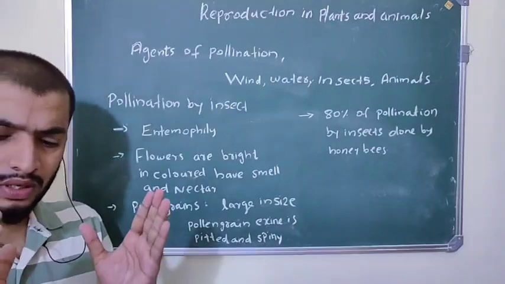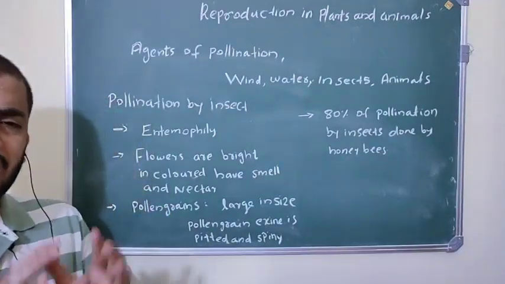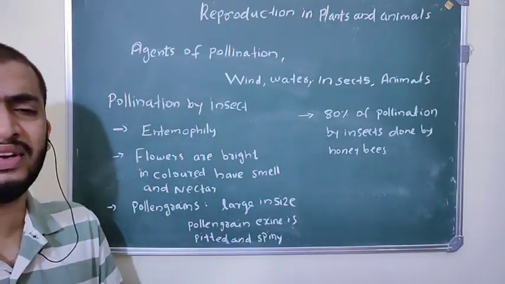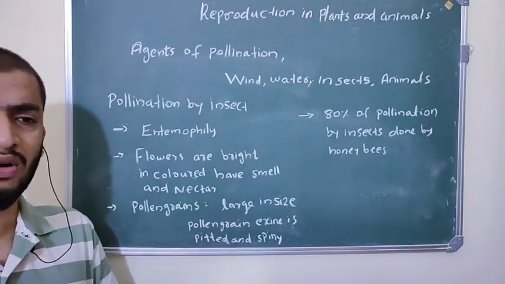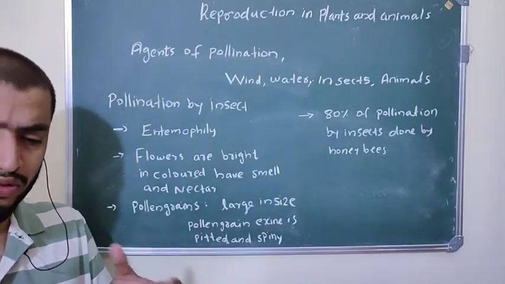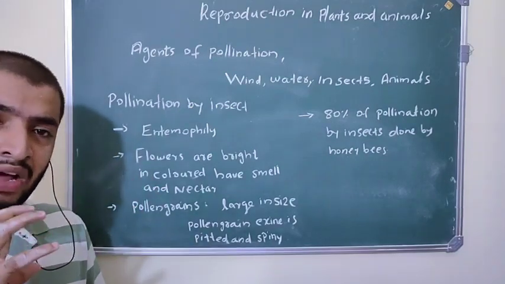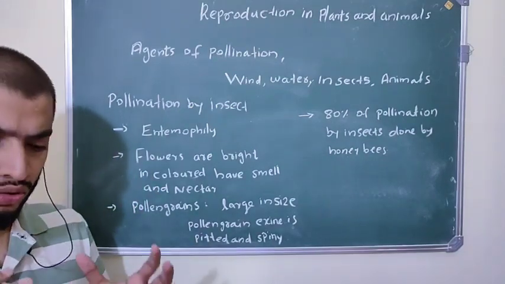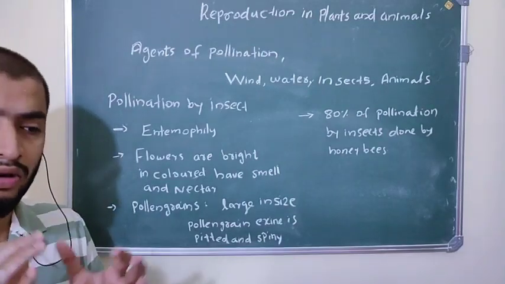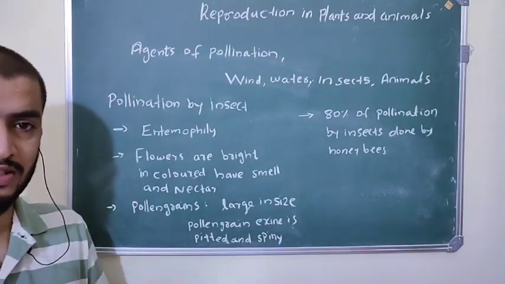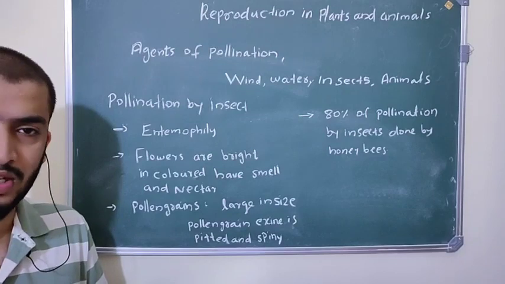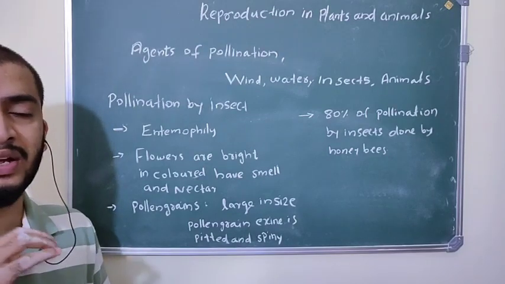If you observe these entomophilous flowers, they are brightly colored and very attractive because they have to attract insects for performing cross pollination. They have a good smell, and also they have nectar. All these facilities are for attracting insects. Flowers are brightly colored, and they have good smell and nectar.